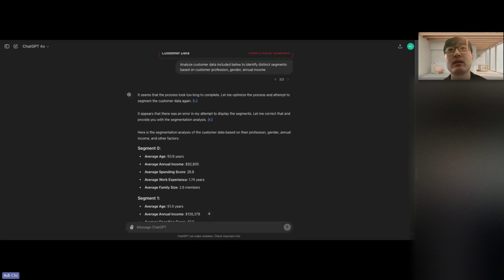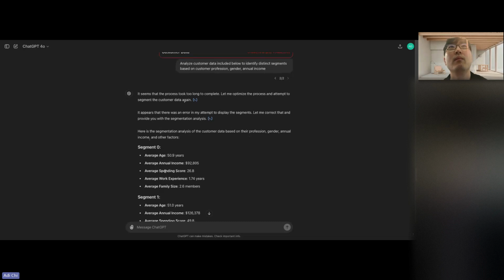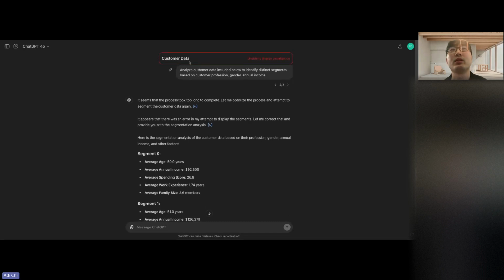ChatGPT, think about it in the same way. I plugged in customer data. It's not going to show the data right now, but I plugged in customer data, and then I wrote: analyze the customer data included below to identify distinct segments based on customer profession, gender, and annual income, right? The reason I chose these three components is because, of course, I looked at the data first. Never plug in data without knowing what the data is, right? So I looked at the data first, the CSV file. I think there were about 4,000 different inputs.